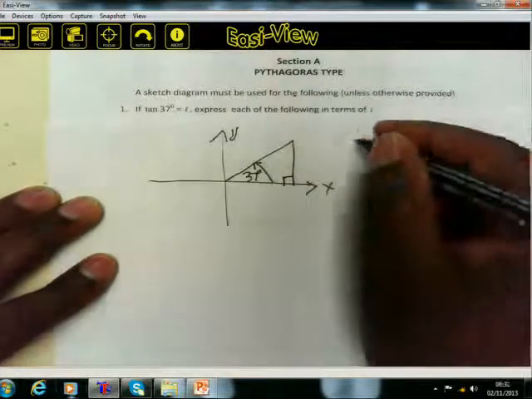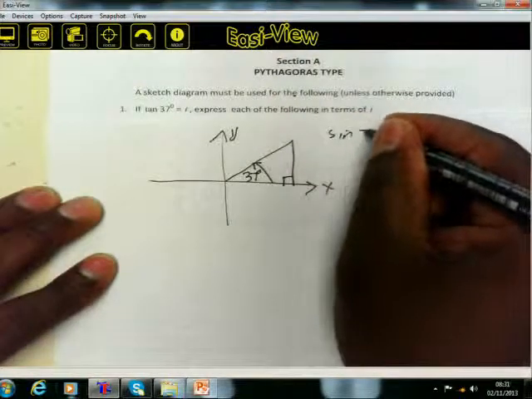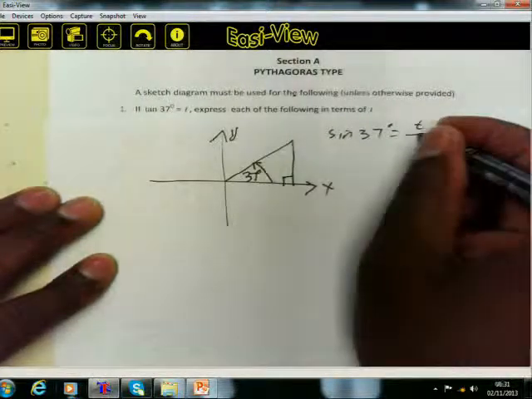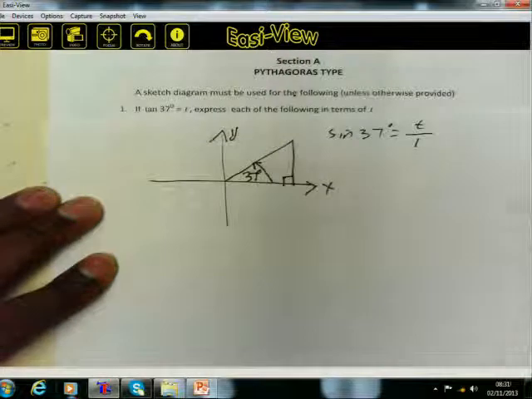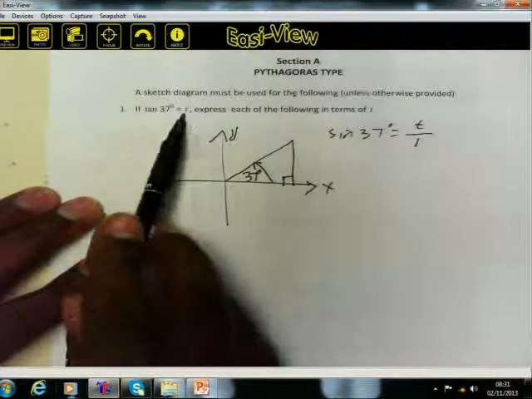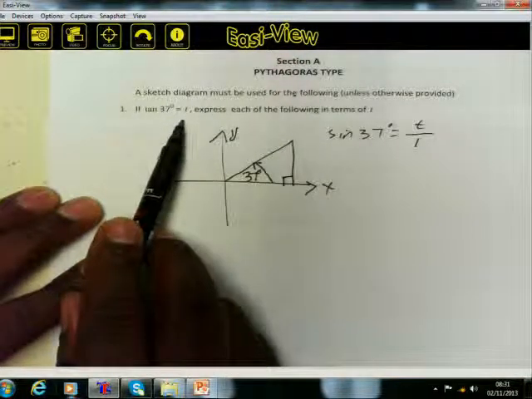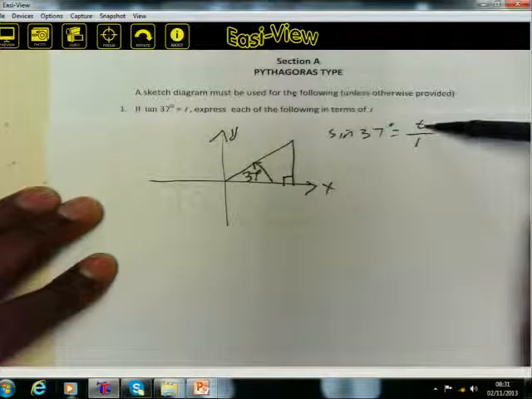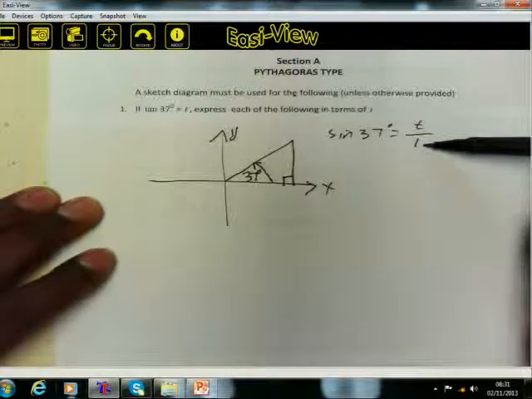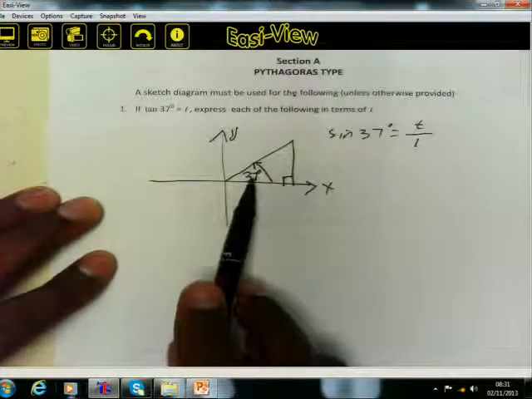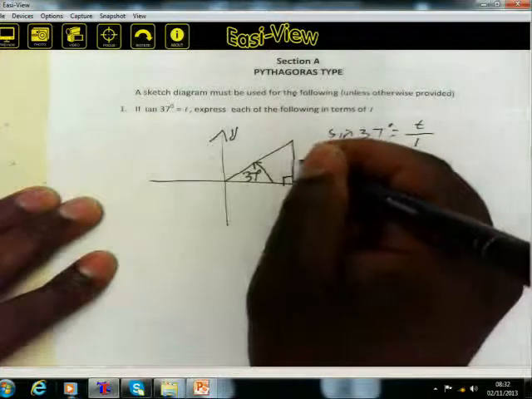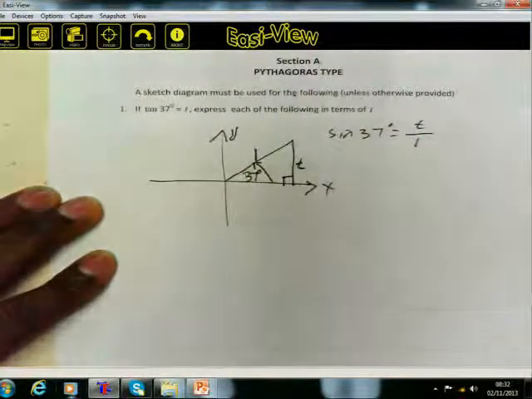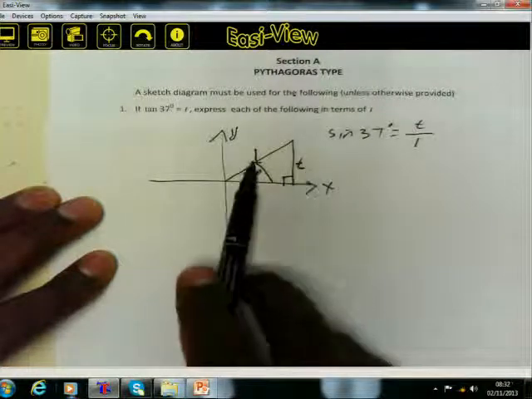Remember, sine of 37 degrees is equal to t. Basically, it's t over 1. T divided by 1 gives you t. So here it's simplified. So what does that mean? By definition, sine is defined as opposite side over hypotenuse. You look at this diagram. This is 37 degrees. The opposite side will then be t, and the hypotenuse will then be 1. This side is t, this side is 1.